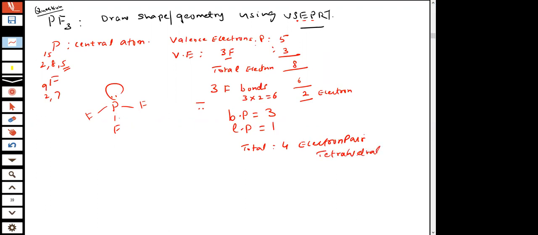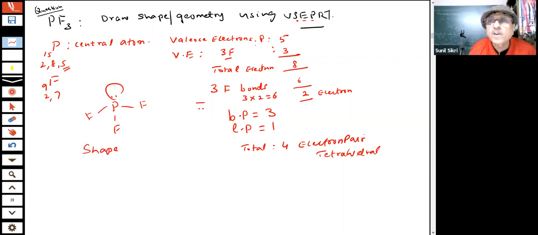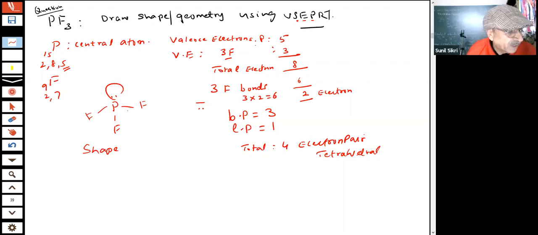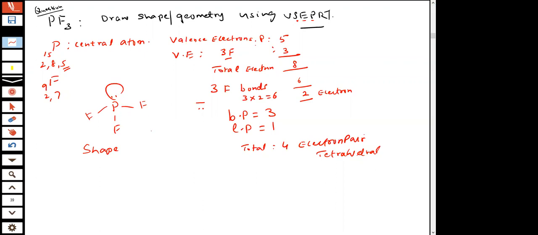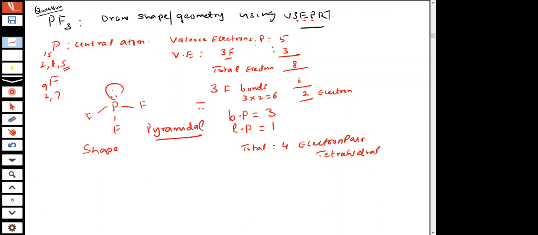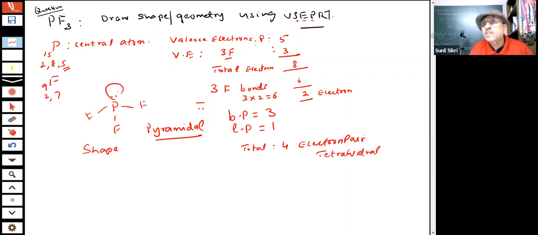That lone pair, when I see the shape of the molecule, is not contributing. Only three are contributing. So then how will it look? What shape is this? Pyramidal. This is a pyramidal shape. What shape do I get? Pyramidal. Because the lone pair doesn't come in the shape of the molecule, students.